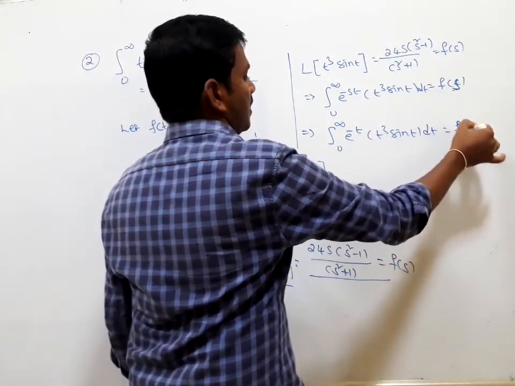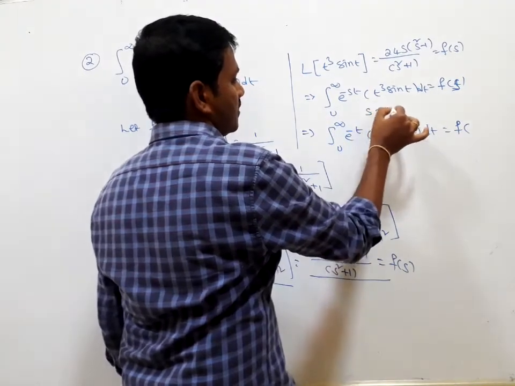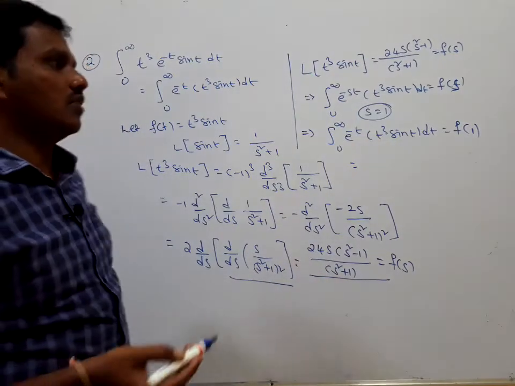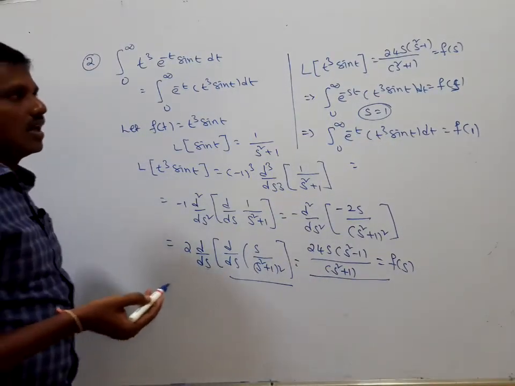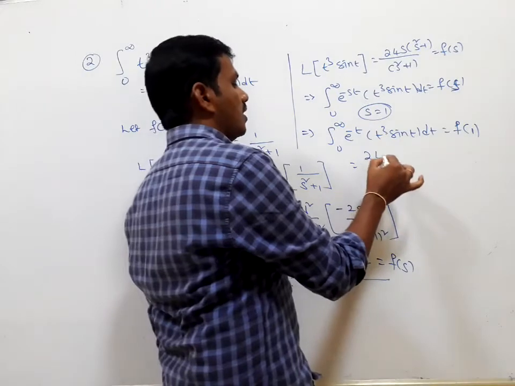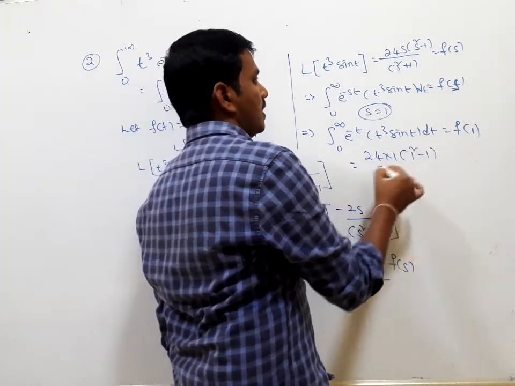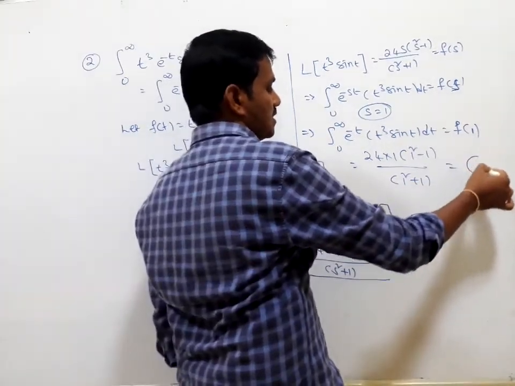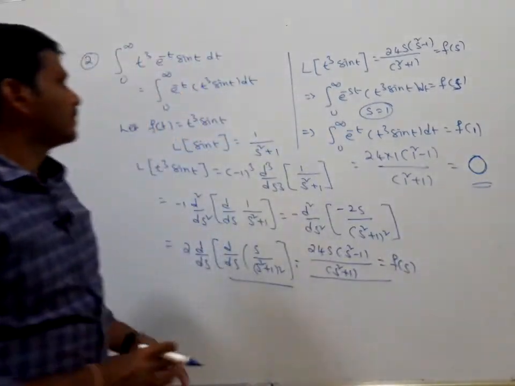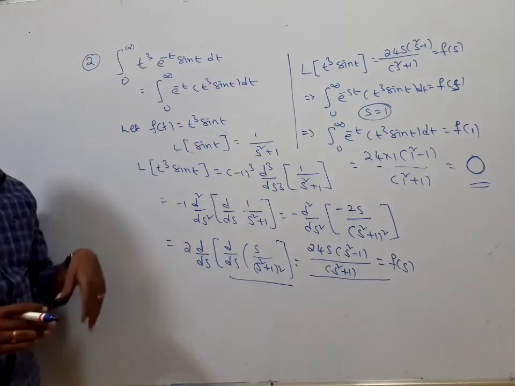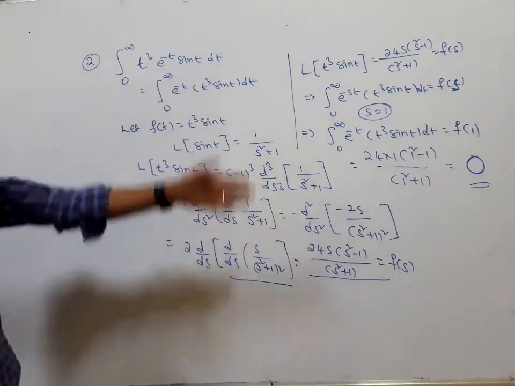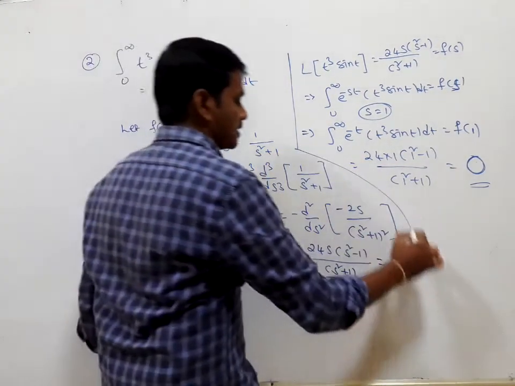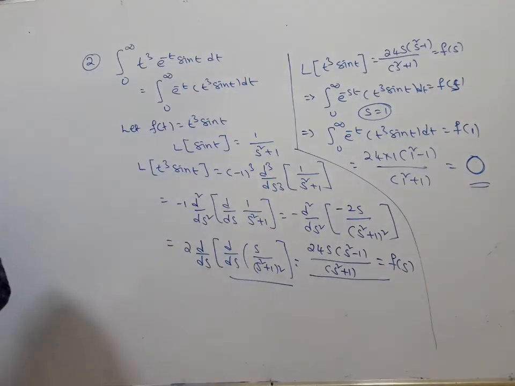So it is f of 1. We have f of s equal to 24 into (s square minus 1) divided by (s square plus 1), which is 24 into (1 square minus 1) divided by (1 square plus 1). So 24 into 1 minus 1 is 0, and 0 by anything is 0, right? Yes, the integral of t cube e to the power of minus t sin t between the limits 0 to infinity is 0 by applying the Laplace transform. Right, this is our problem. Next, this is the advantage of the Laplace transform.